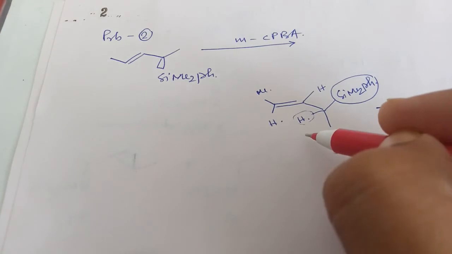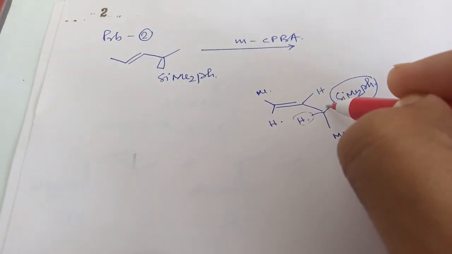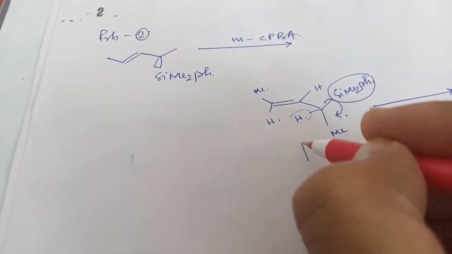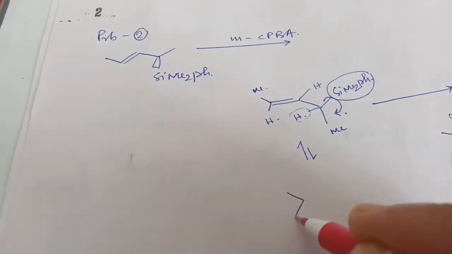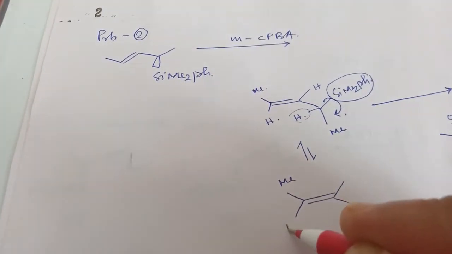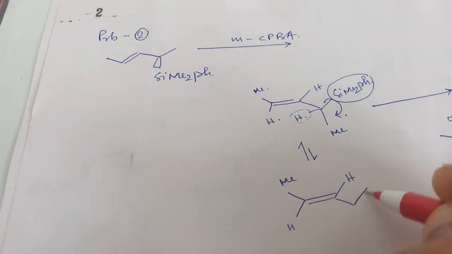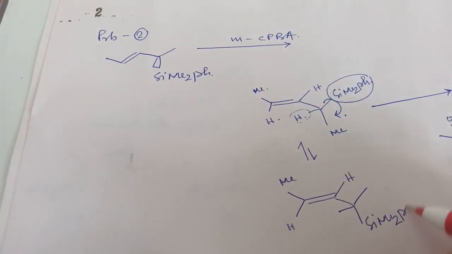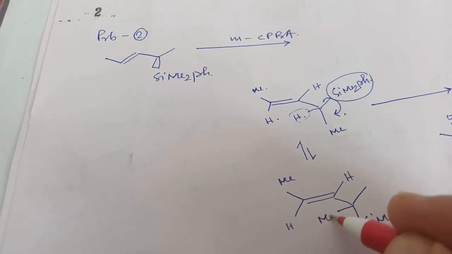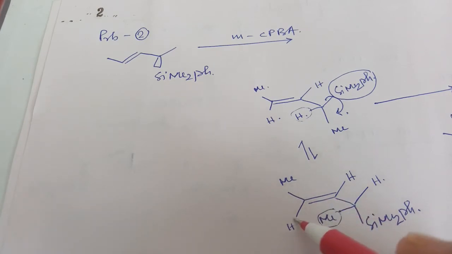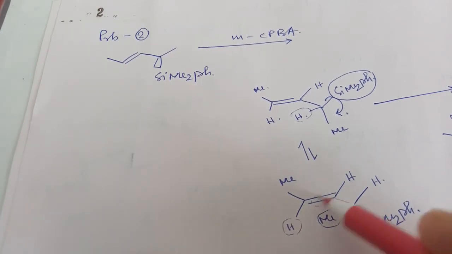If you rotate this bond, what will happen? There will be methyl, hydrogen, hydrogen. Si will come at the below position, methyl at the plane, hydrogen will be at the above. You can see there is a methyl eclipsing interaction with the double bond.